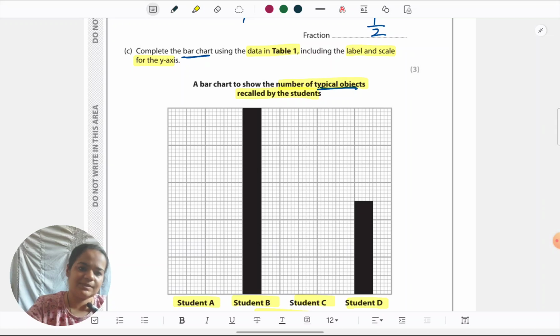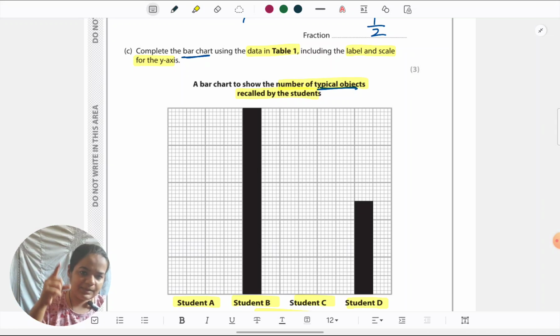It's very obvious. I can see there are 5 centimeters of blocks. So definitely this is going to be 2. This is 4, like it's going to go in multiples of 2. Then this is 6, this is 8, and this is 10. How I come to know that it's going in multiples of 2 is because the bar for student B, which is 10 on the table, has reached the highest point. So definitely I know the last point must be 10.